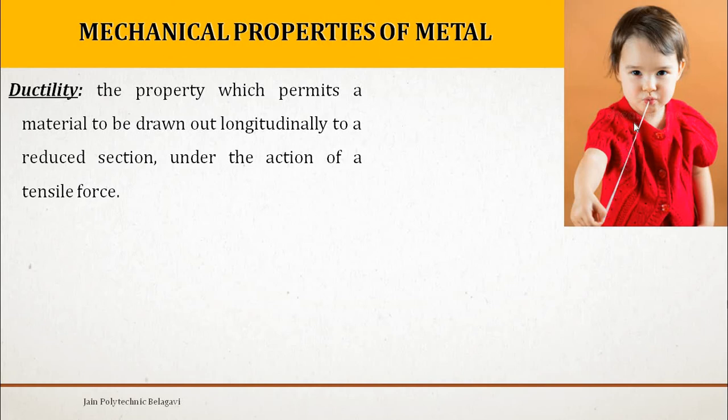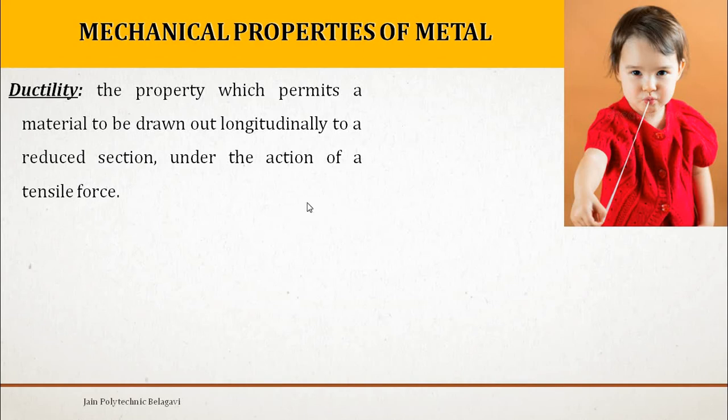So initially the chewing gum will have a larger cross section. Now when you stretch it, its cross section changes and its length increases, right? But what is happening? Is the chewing gum breaking? No, it is not going to fail here.